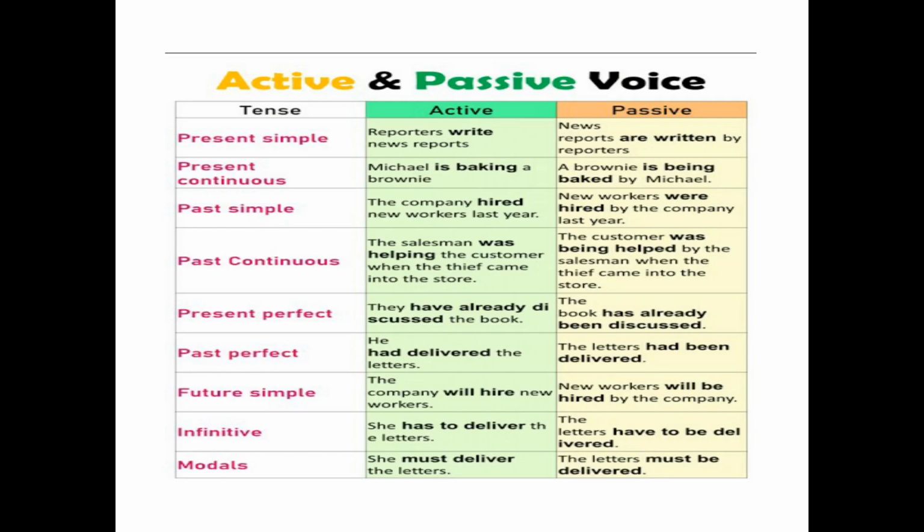Now this is the table given for active and passive voice. The tense table shows what changes we make in the passive voice according to the tenses. One table is also given in your 8th class book on page number 65.